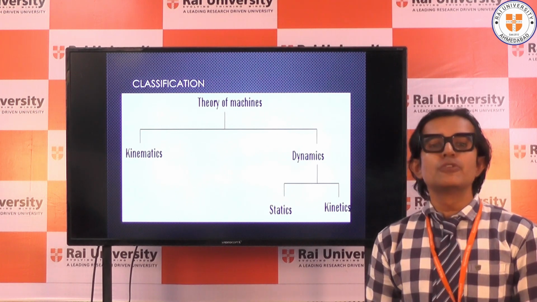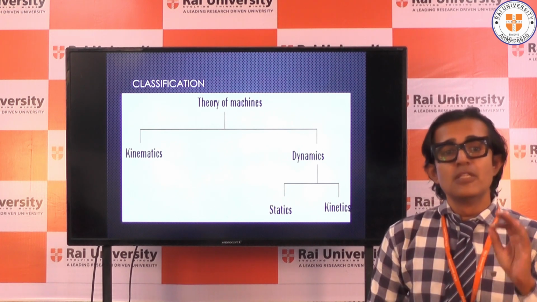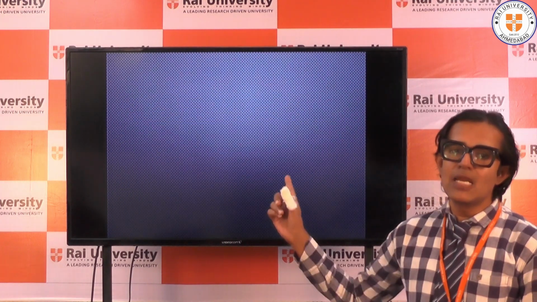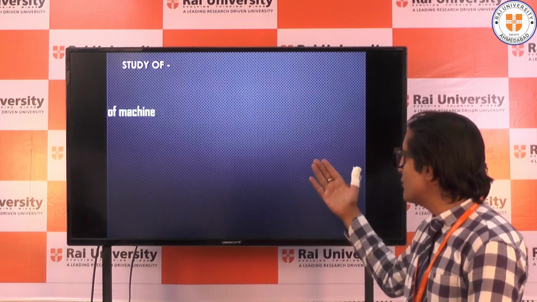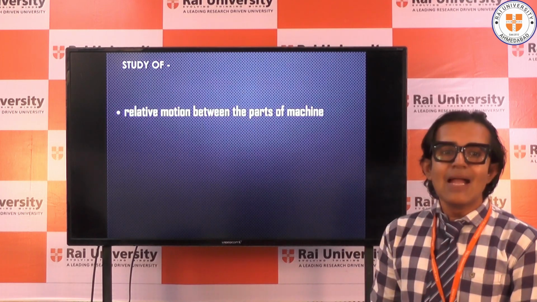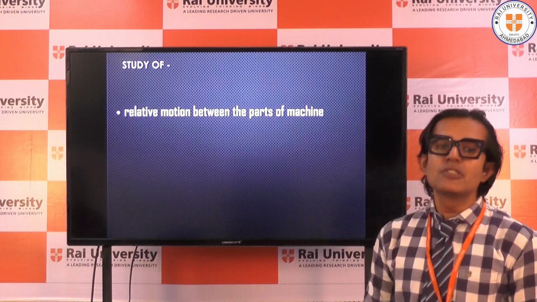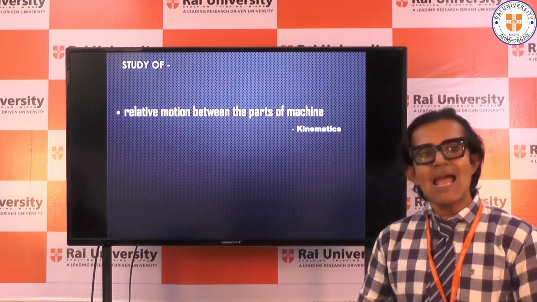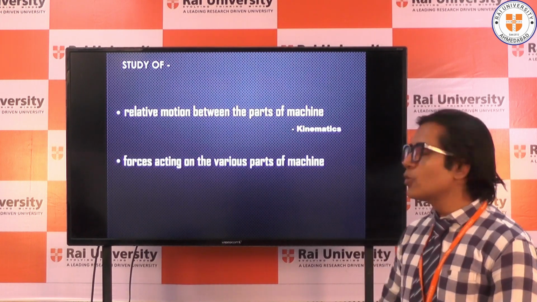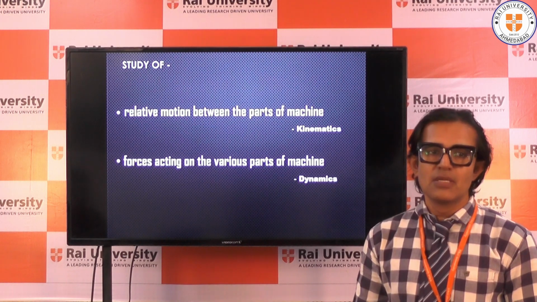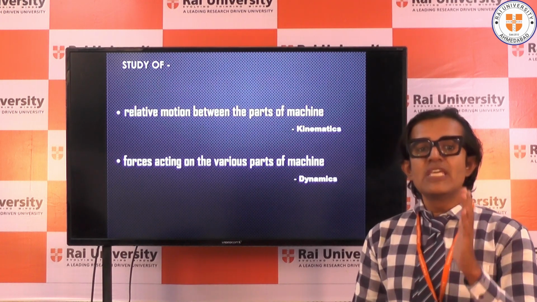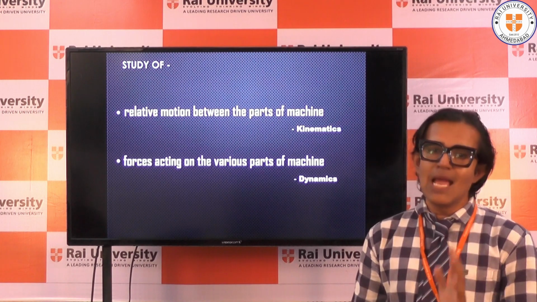So we are going to study everything regarding the motion of the machine parts in kinematics, while in dynamics we are going to study about the forces. Relative motion between the parts of machine is kinematics, and the forces which are going to act on various parts of machines is known as dynamics. So we are going to keep our focus thoroughly on kinematics.